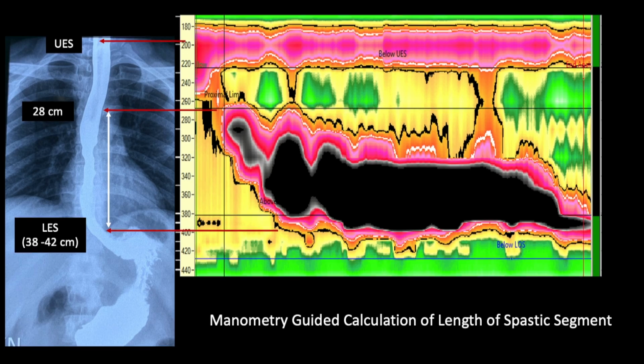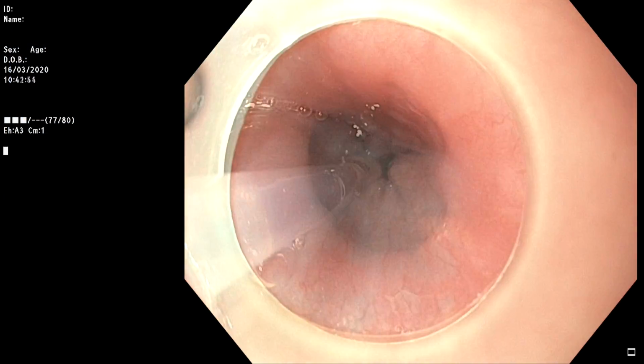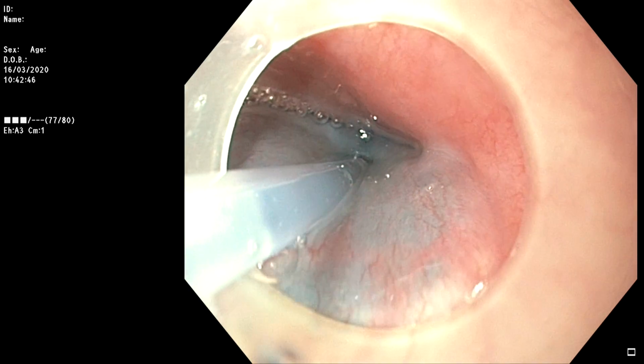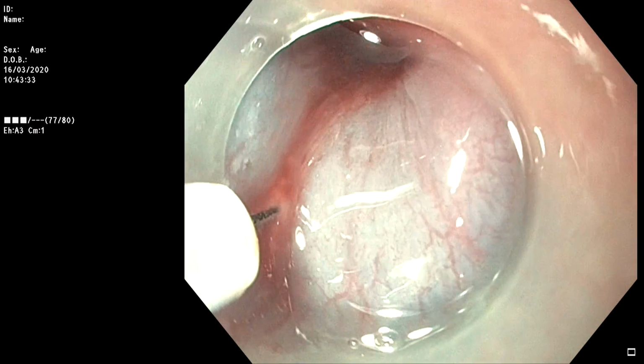These images reveal the barium swallow and the findings of high resolution esophageal manometry. We can see the tertiary contractions on barium swallow, and we can see the length of spastic contractions on high resolution esophageal manometry. The site of mucosal injection was chosen 2 cm above the upper margin of spastic contractions as visualized on high resolution esophageal manometry.